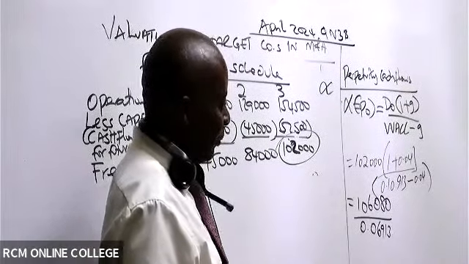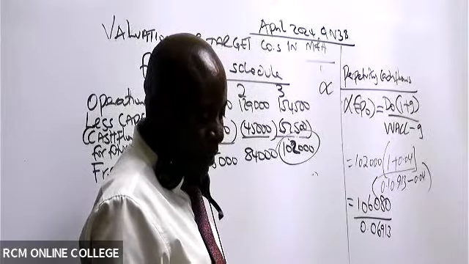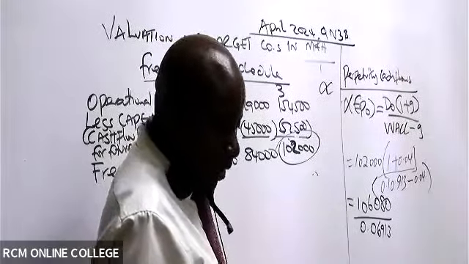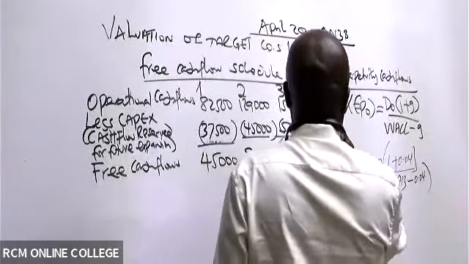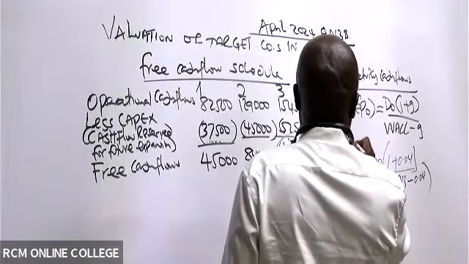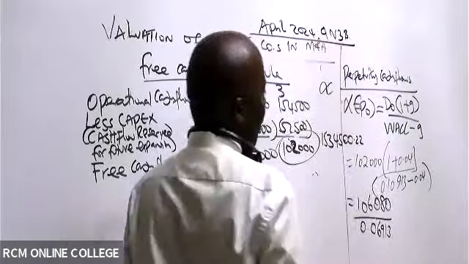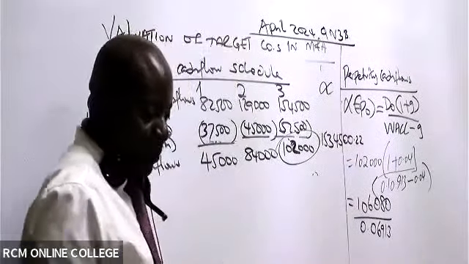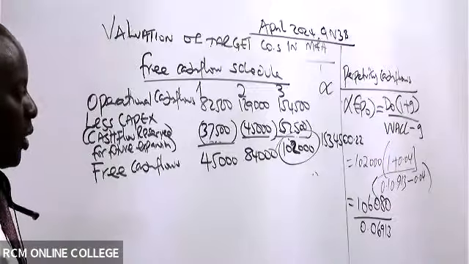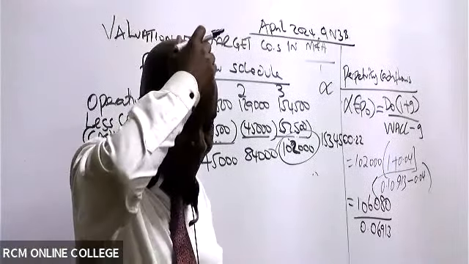So what figure are we able to get, my friends? 153, 4500.22. Thank you so much. So this is the perpetuity cash flow. What do you think was making some of those students in this case here get wrong answers?